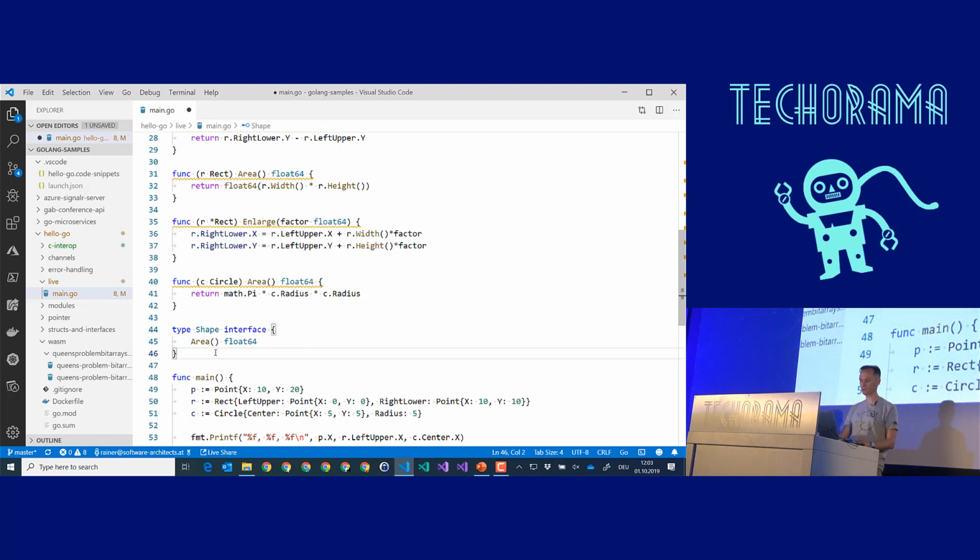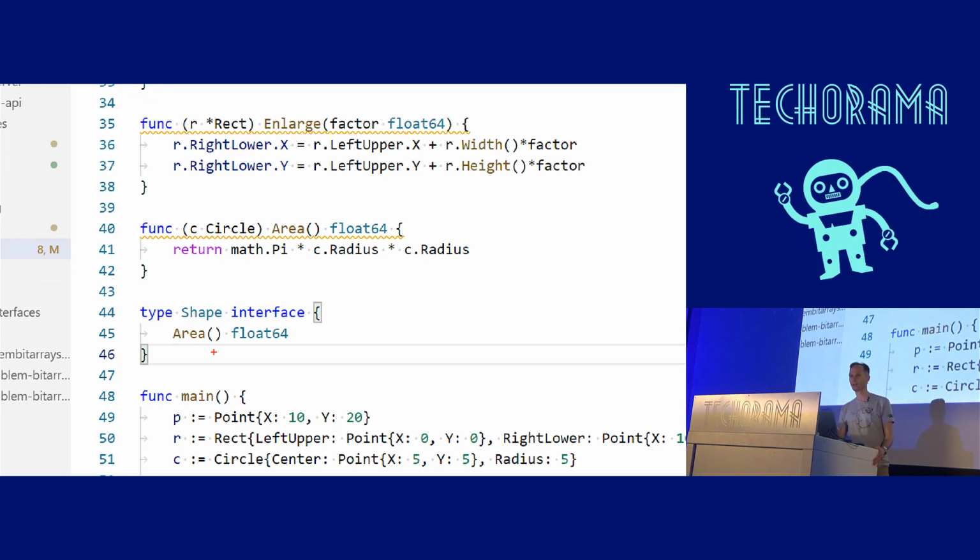Interfaces are super important when it comes to Go. You can define interfaces, and you do not, just like in TypeScript, add the interface to the struct definition. We don't have classes, therefore I cannot add it to classes. But what you have is so-called duck typing. If it walks like a duck, if it acts like a duck, we call it a duck. Structural subtyping is the name in TypeScript, what we are talking about here. So in this interface, we are just saying every type, every struct that offers a function called area that returns a float64 value is considered compatible with the interface shape.